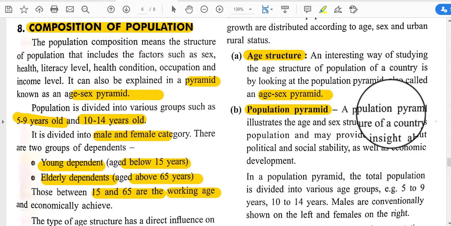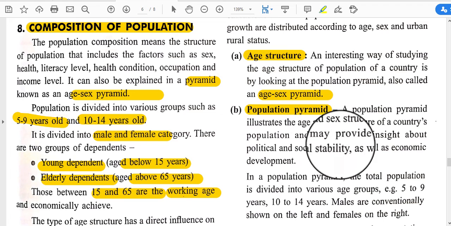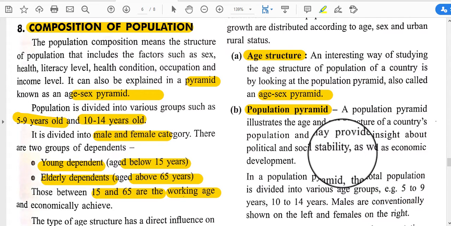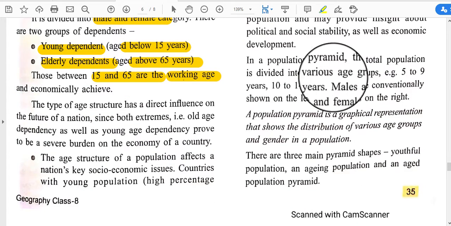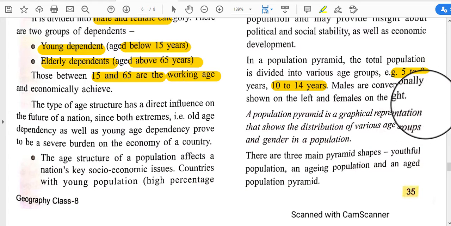Population pyramid. The population pyramid illustrates the age and sex structure of a country's population and may provide insight about political and social stability as well as economic development. In a population pyramid, the total population is divided into various groups like 5 to 9, 10 to 14 in this way.